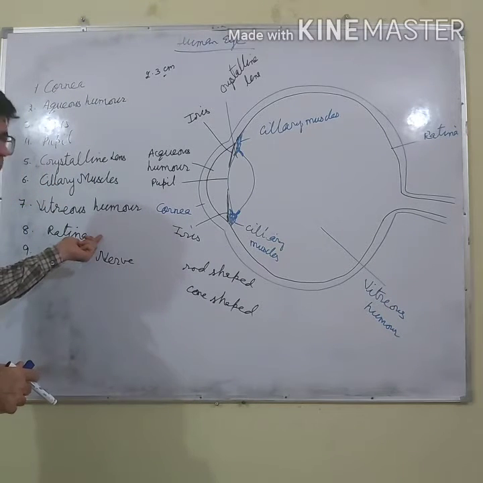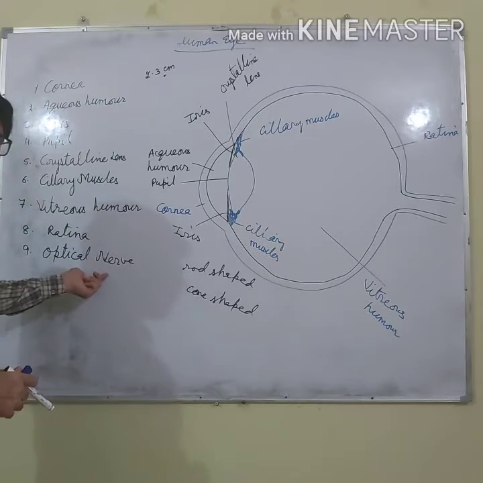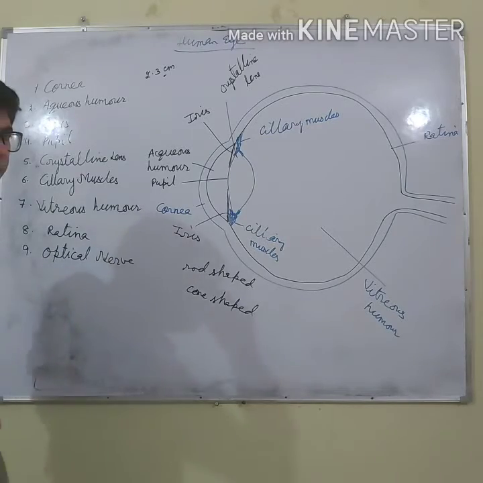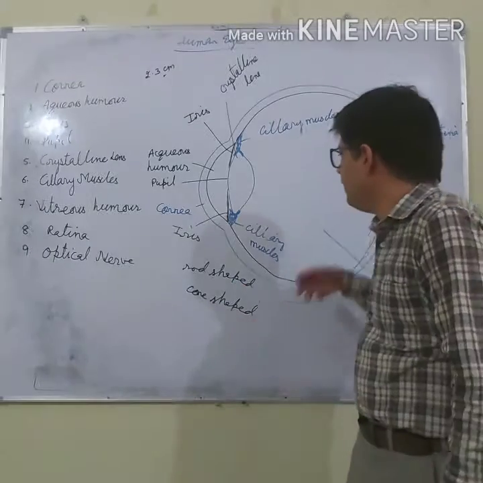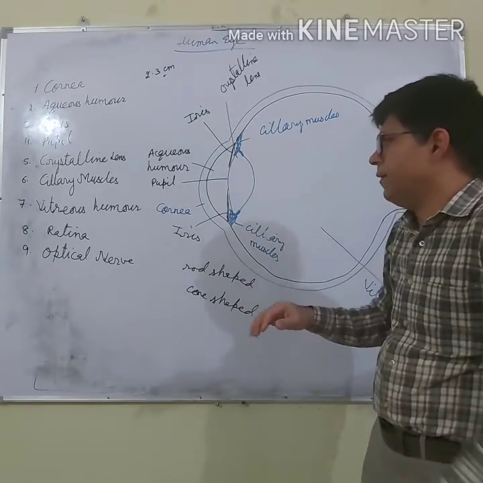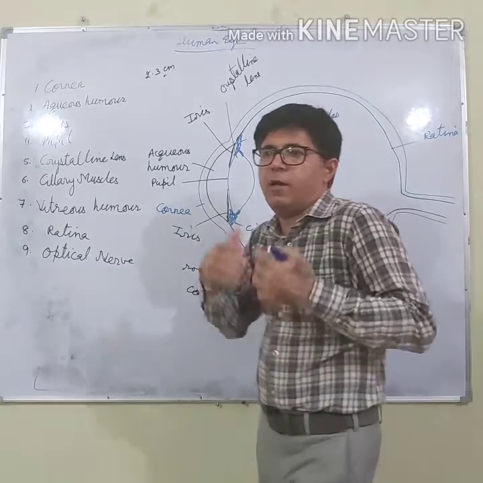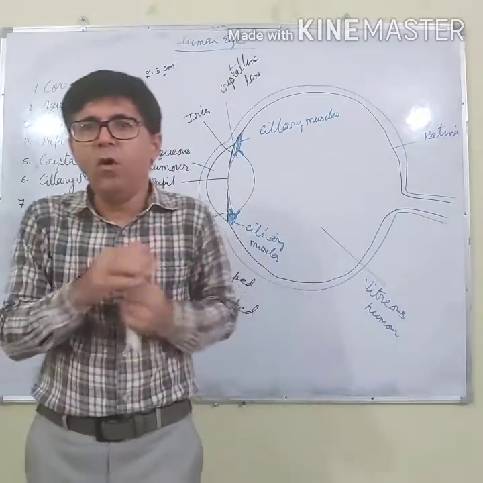Retina is where the image is formed, and the optical nerves carry the electrical signals to the brain, and the brain after interpretation tells the image formed.